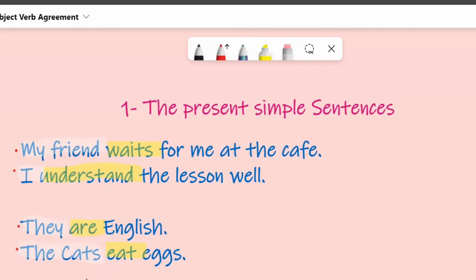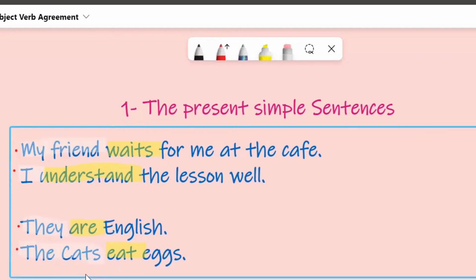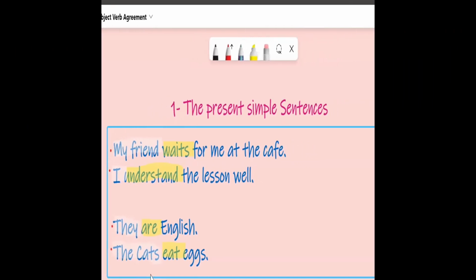So for the present simple, if the subject is third person singular, he, she, or it, it takes a verb with an S: waits, plays, reads, studies, and so on. And if the subject is I, they, we, you, it takes the verb without an S.